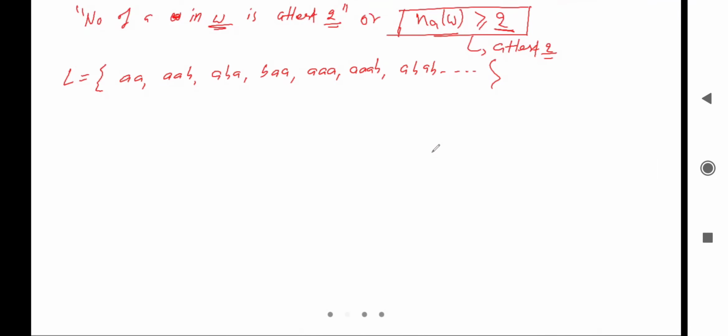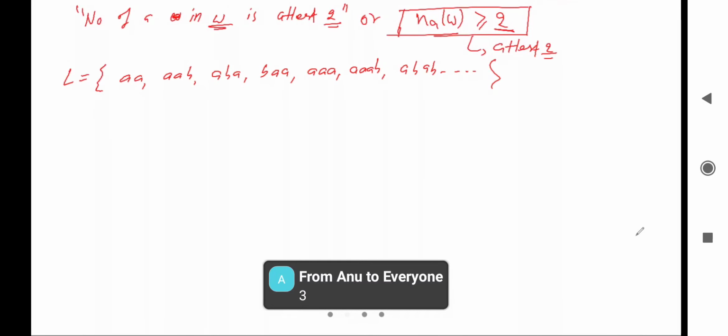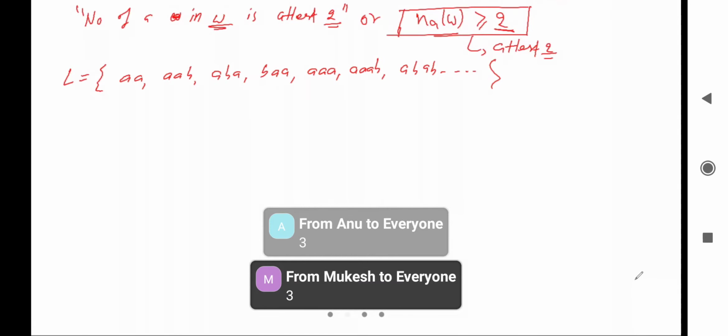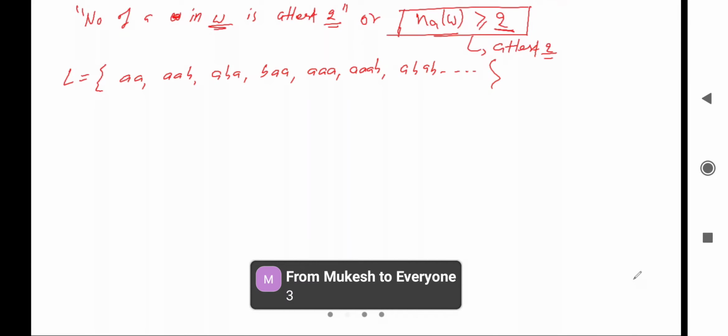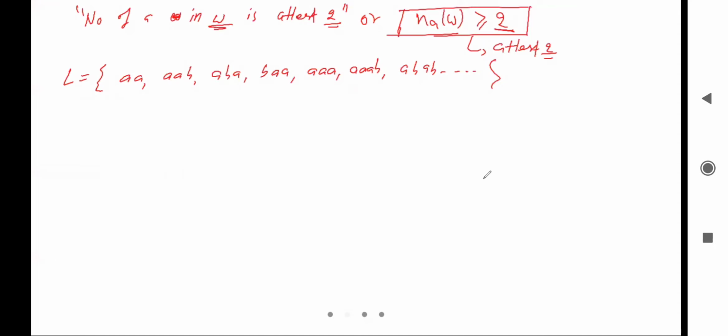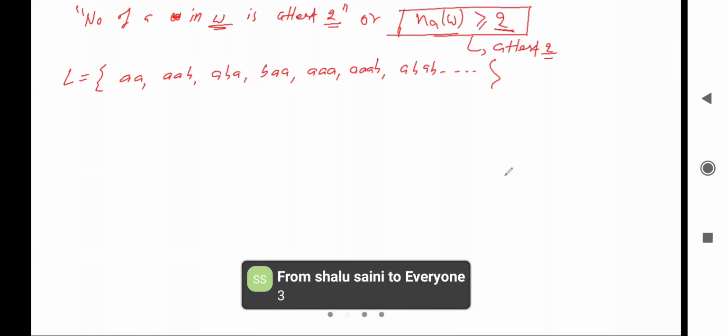Now can you tell me how many states will be there? Number of states for this language. Number of states, that is 3. Yeah, that may be the right answer. Let's see.